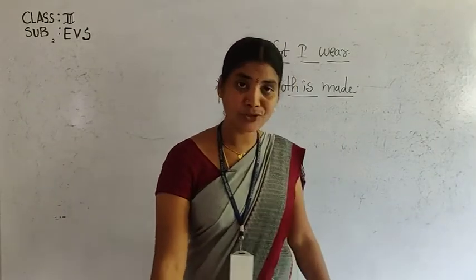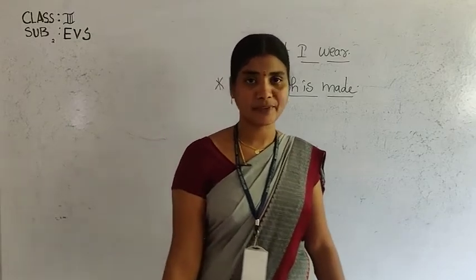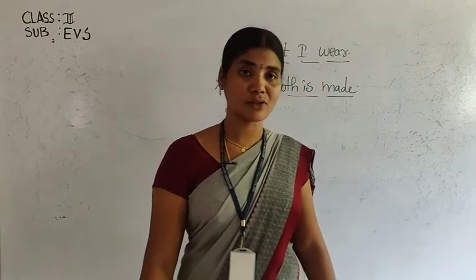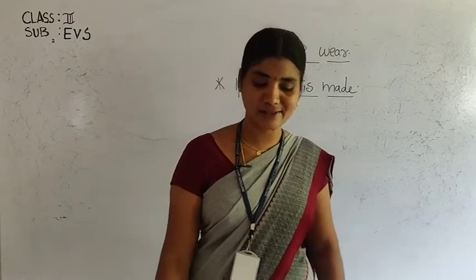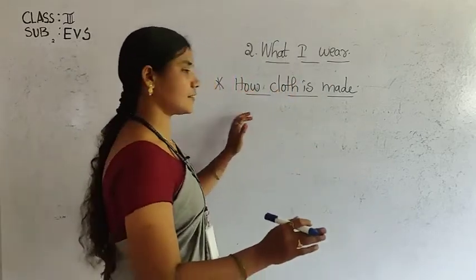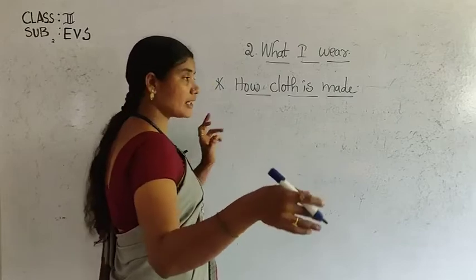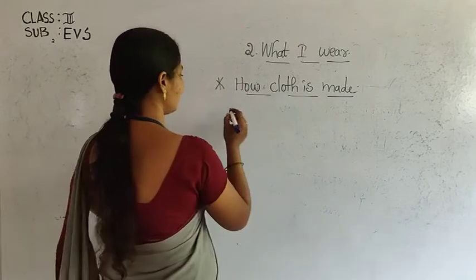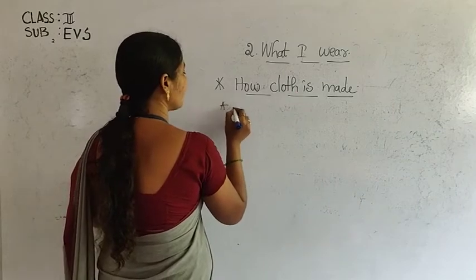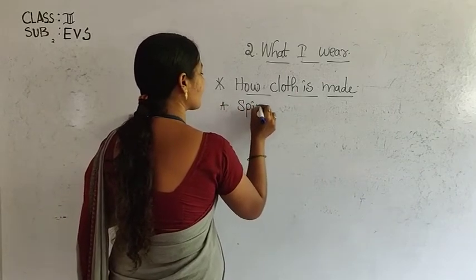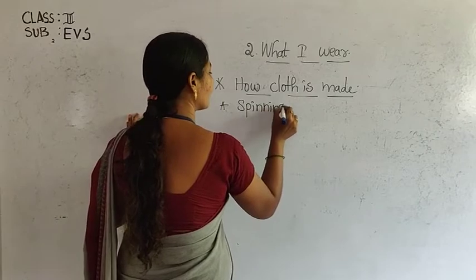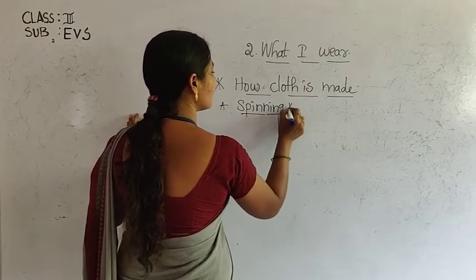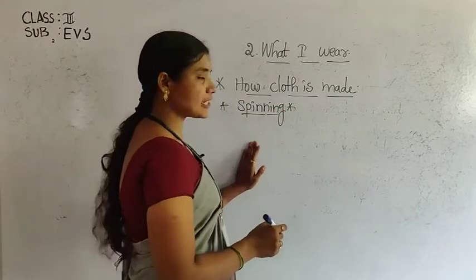Cloth is made using different methods, children. Many steps are involved in the preparation of cloth. The first step is spinning. So what is meant by spinning?